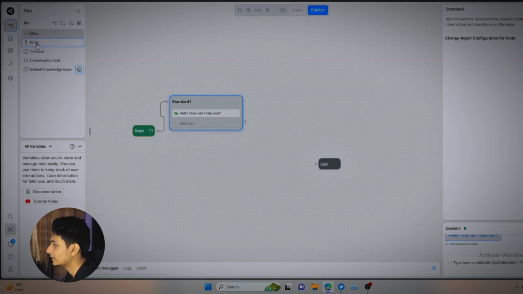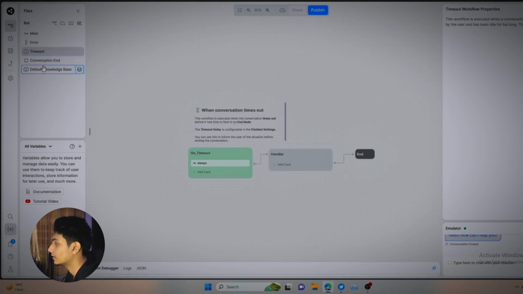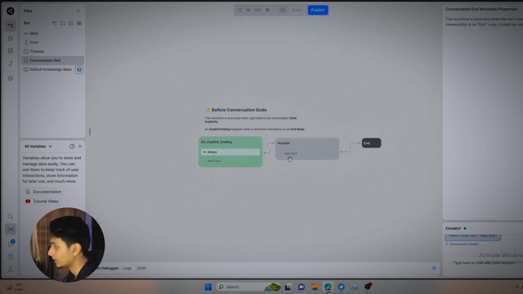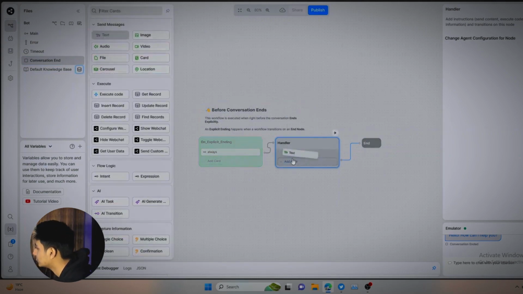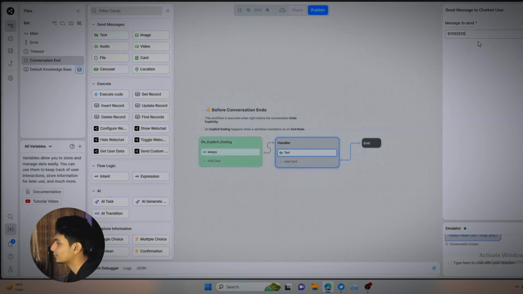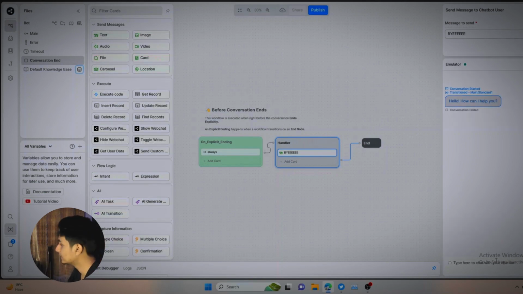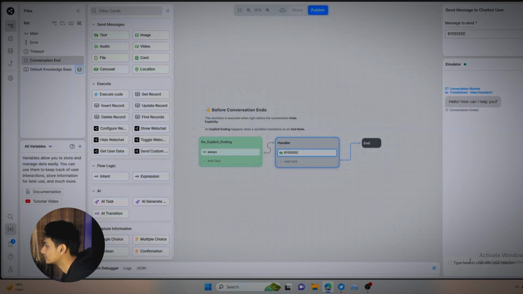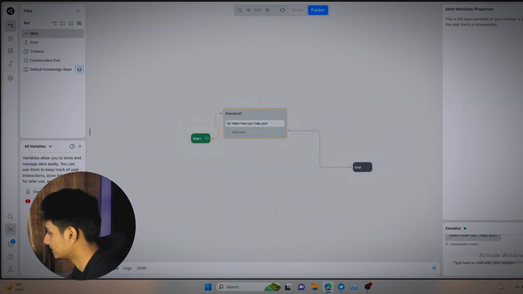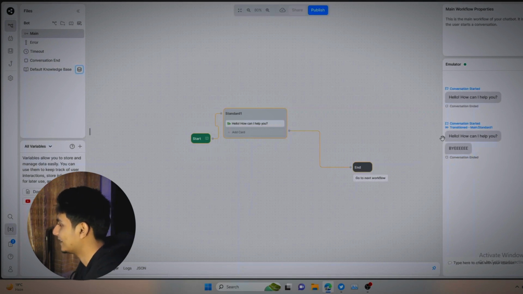There is the main flow. There is the error flow. There is timeout. There is conversation end. So conversation end is empty. By the way, just to show you, if I add something in the conversation end, this is what I add. What this bot will do is, when the conversation ends, it will just say bye, right? So it says hello, how can I help you, and the conversation ended. It did not say bye. I think I have to refresh it. Oh, okay. See, hello, how can I help you? Bye. Yeah, so these are the basic things that you might need.